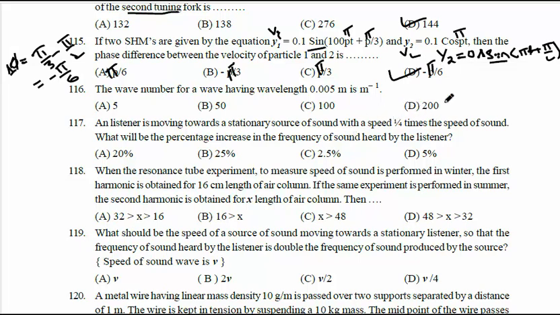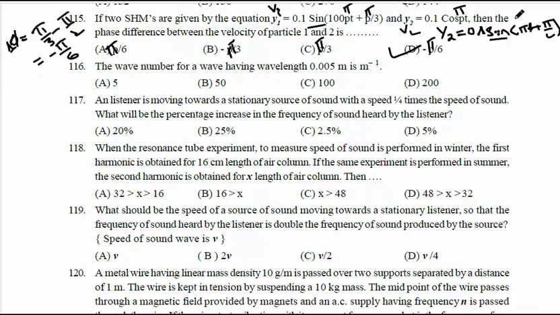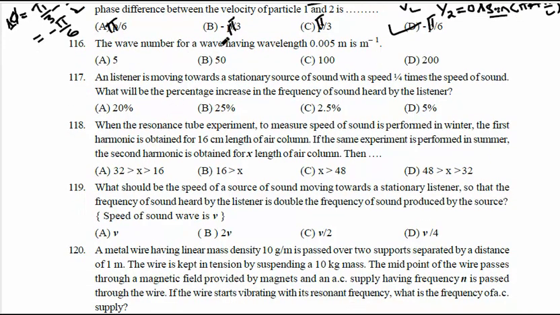So next question. The wave number of a wavelength of 0.005 meter is how many per meter? The wave number is written as the reciprocal of the wavelength, so it will be 1 by 0.005.